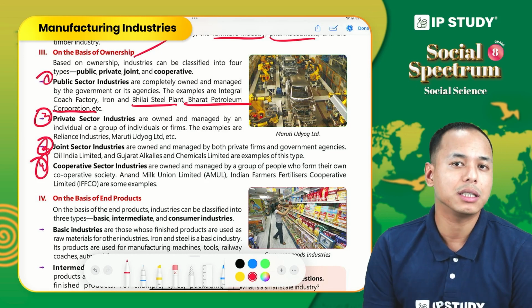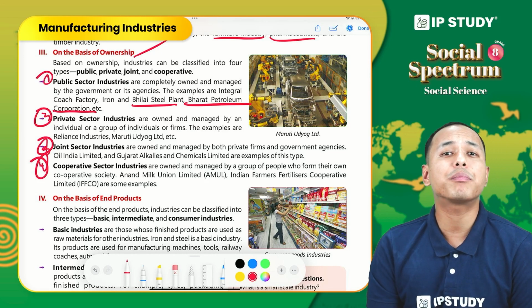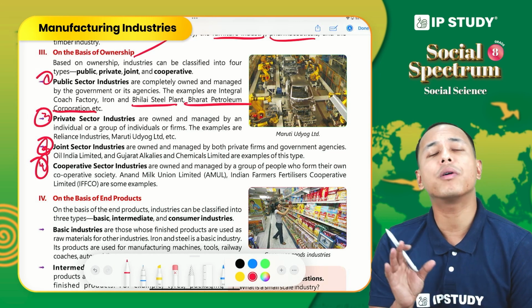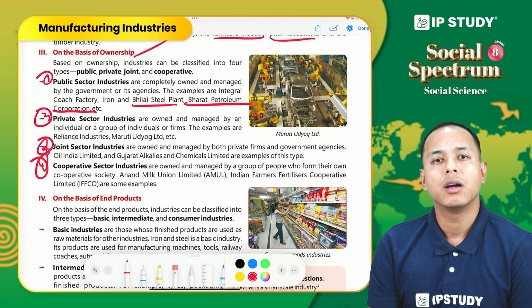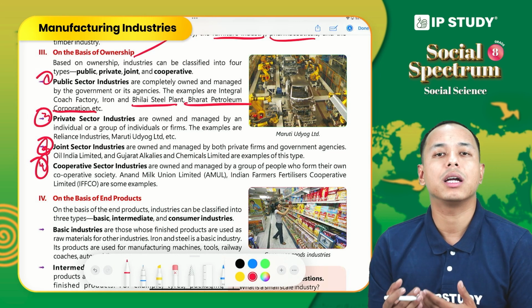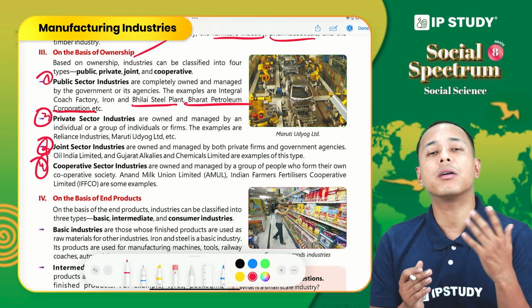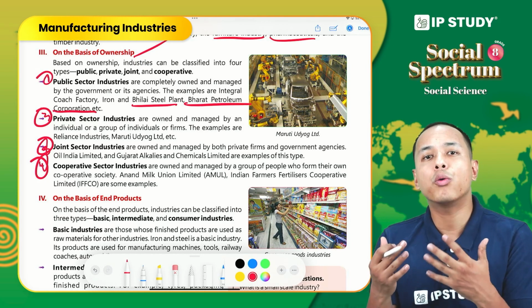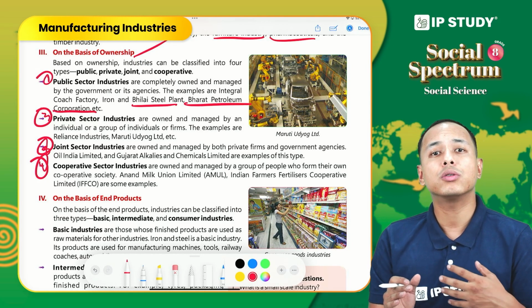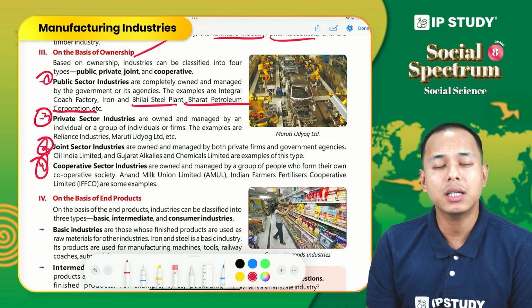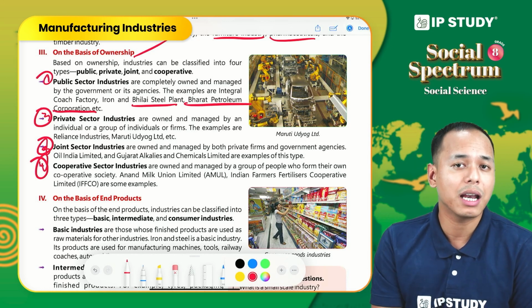Secondly, private sector industry. These are the industries run by a private individual or a group of private individuals. For example, if I establish an industry tomorrow, that does not become a public industry because I own that particular industry. So this is privately owned. Thus, it becomes a private industry. For example, Reliance. Okay.